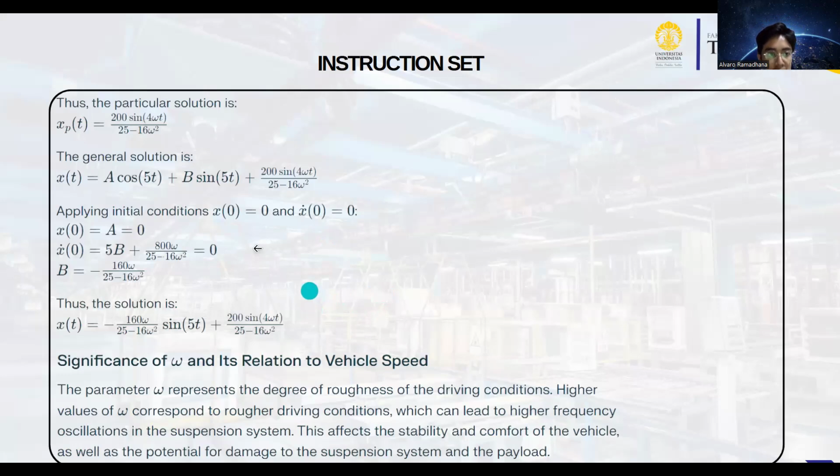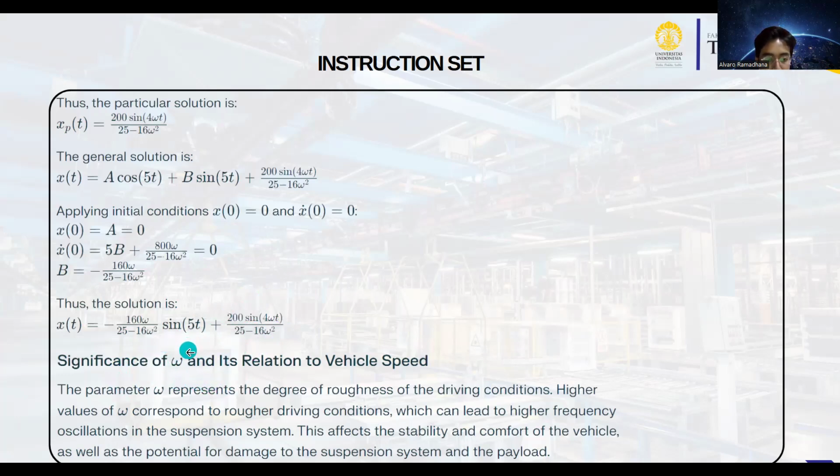The particular solution and the general solution, applying initial conditions x(0) = 0 and x'(0) = 0. Okay, the solution is x(t) = -160 omega / (25 - 16 omega^2) sin(5t) + 200 sin(4 omega t) / (25 - 16 omega^2). Okay, and the significance of omega and its relation to vehicle speed.